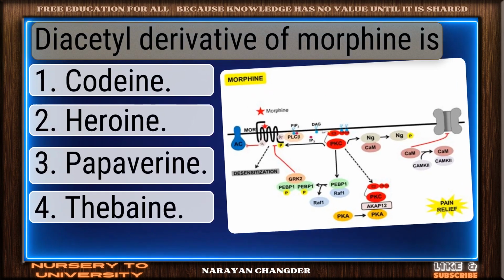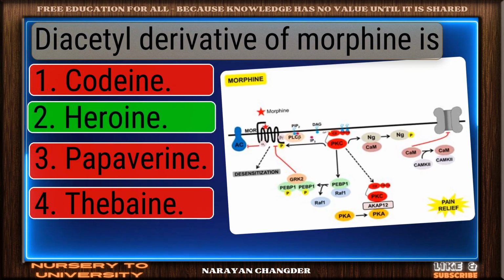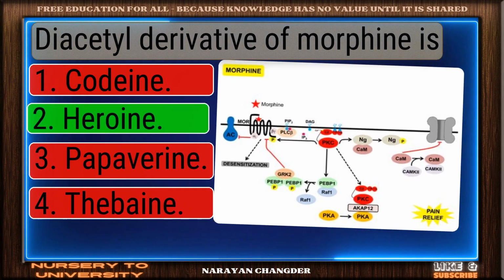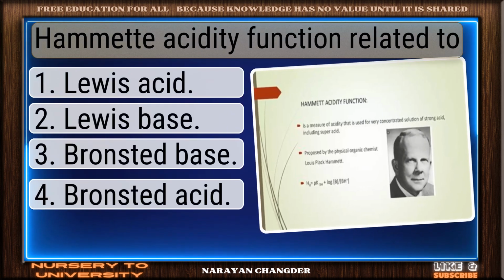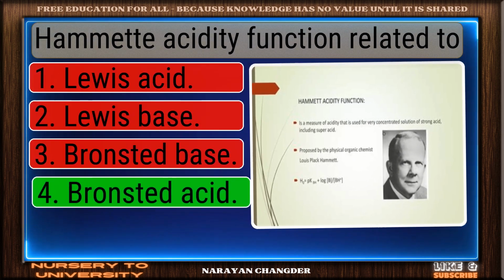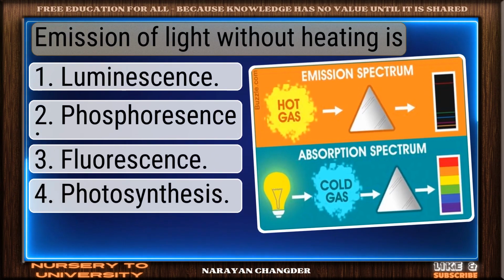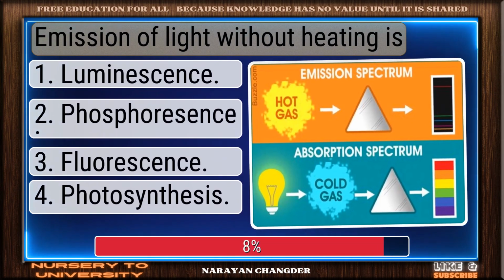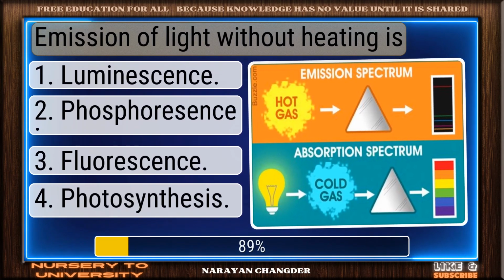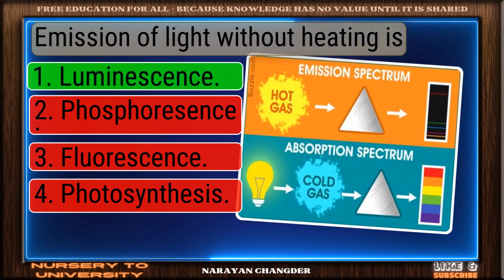Diacetyl derivative of morphine is. You got it. Your choice heroin is right. Hammett acidity function related to. Right again, Bronsted acid is a valid answer. Emission of light without heating is. Excellent choice. Luminescence is the right answer.